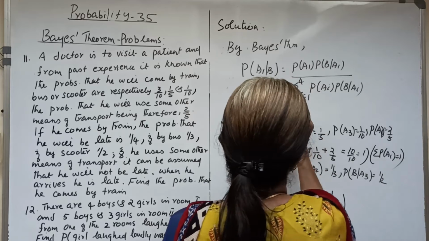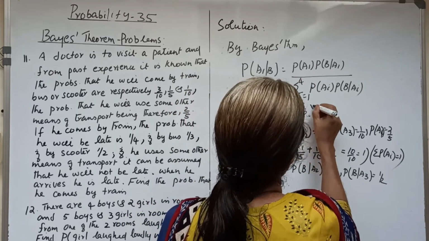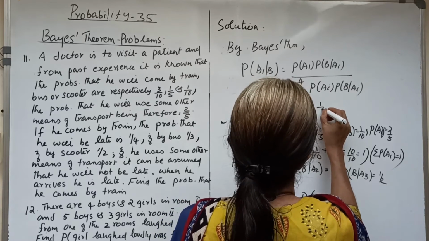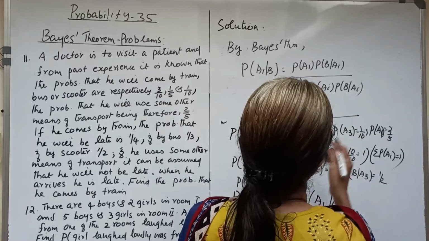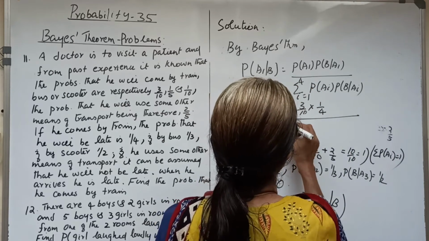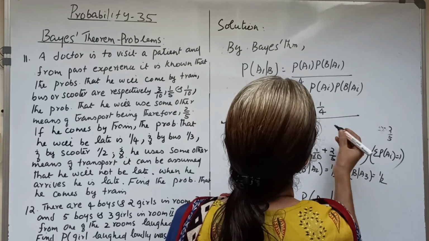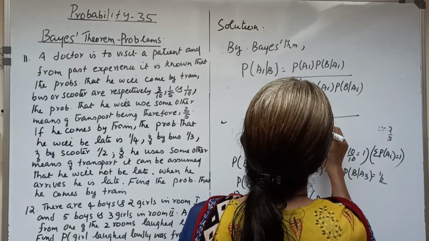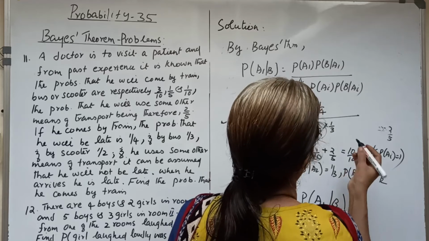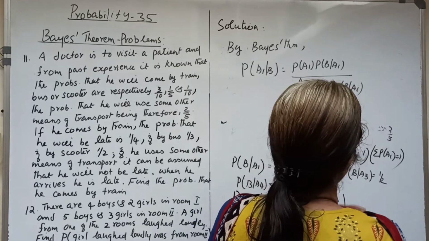So the answer will be 3 by 10 into P of B given A1, which is 1 by 4, divided by the same term, 3 by 10 into 1 by 4 plus 1 by 5 into P of B given A2, which is 1 by 3, plus 2 by 5 into P of B given A3